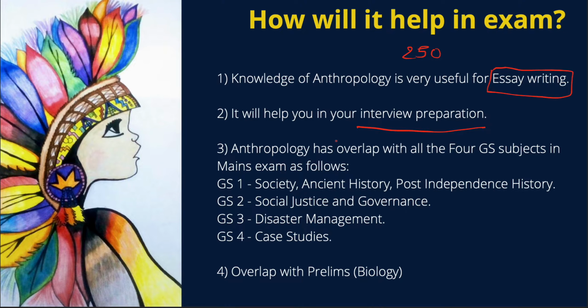And as I already mentioned in my last slide, it has a great overlap with all the 4 GS papers. Let me explain that in detail once again. GS1 has overlap with society, ancient history, and post-independence history. For GS2, it has overlap in social justice and governance. GS3 for disaster management, and GS4 for case studies.